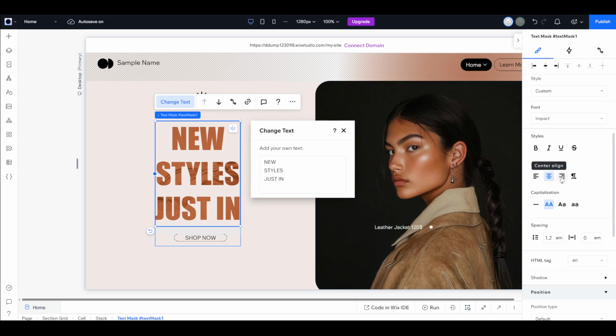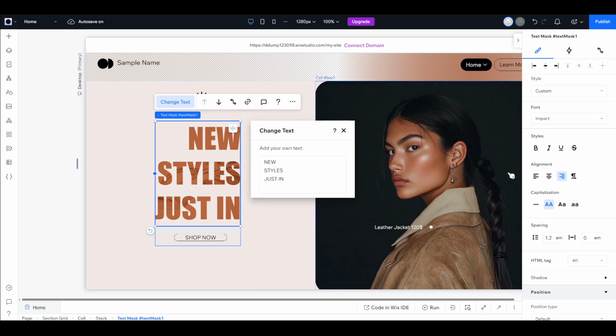For instance, clicking on the Left Align option will anchor your text to the left side of the text box, making it flush with the left margin. This alignment is often the default setting and works well for many types of content. Choosing Center Align will symmetrically position your text within the text box. This can give a balanced appearance that is especially useful for headings or emphasis. Finally, Right Align moves your text to the right side, which might be desirable in certain design contexts, like guiding the reader's eye toward an image or graphic on the page.